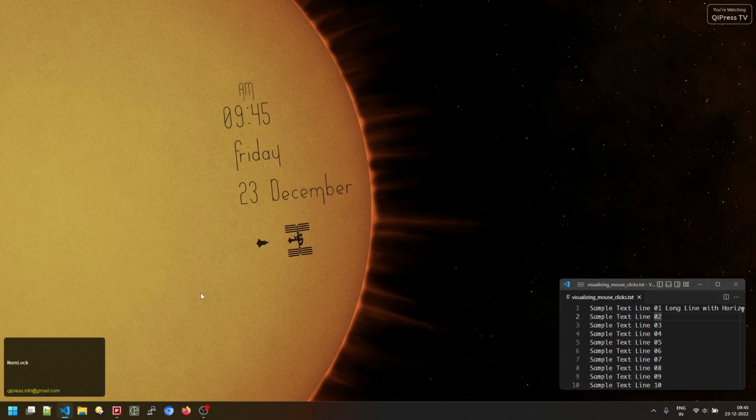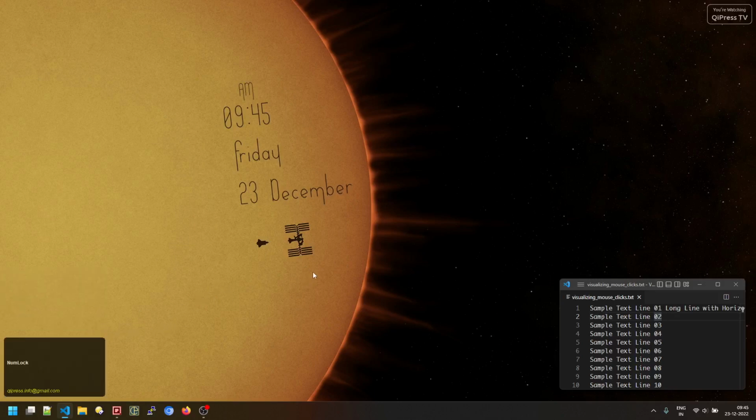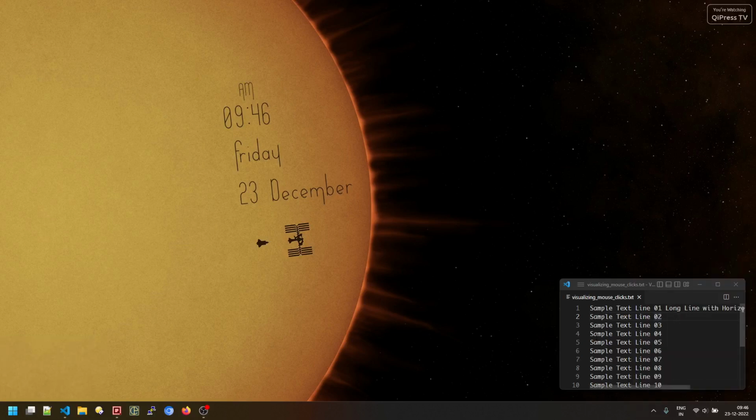The first way of visualizing mouse clicks is using the on-screen display, as you see over here, and the second way is using a mouse icon. We'll look at the mouse on-screen display option first. I'm clicking on this text over here, but nothing seems to be happening, and this is because the mouse keys checkbox is not turned on. By default, it is turned on when you download the application, but right now it's turned off. So I'm going to turn that on.